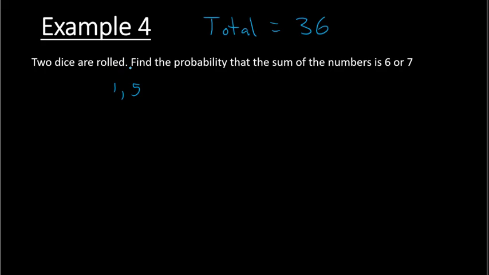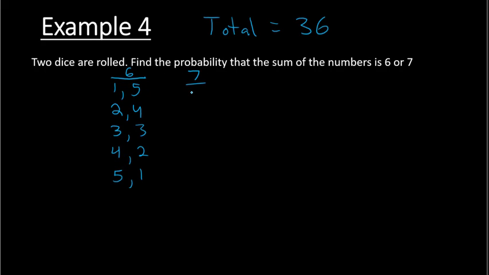So let's make this little column here. This is for 6. Other ways to get 6 would be 2 and 4. We could do 3 and 3. The first dice could be a 4, and second dice could be a 2, which is different, by the way, than 2 and 4, because with the 2 and 4, the first dice is 2. Here with 4 and 2, the first dice is 4. So it's 2 different outcomes. And then same thing, if the first dice is 5, the second dice could be a 1. So all of those would work to give me a 6.